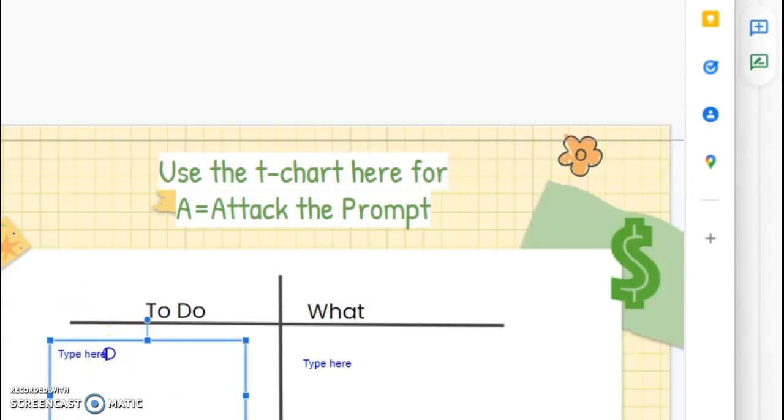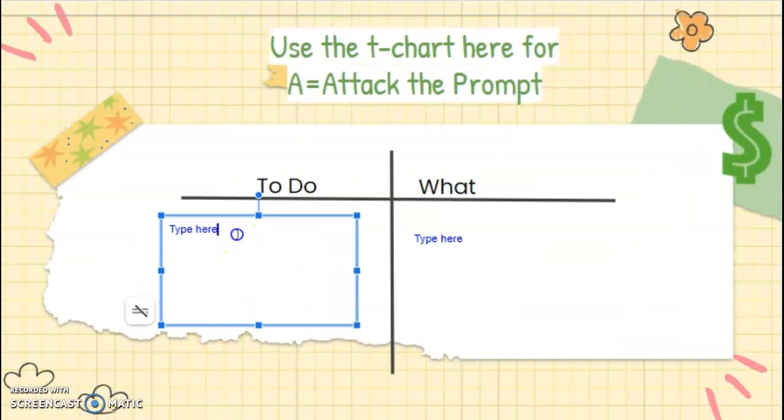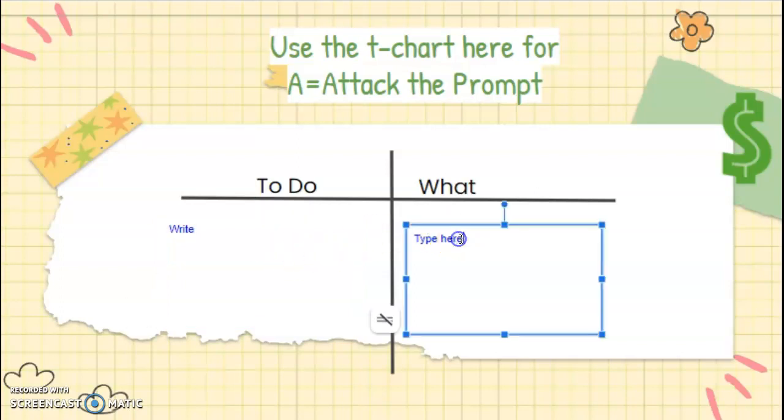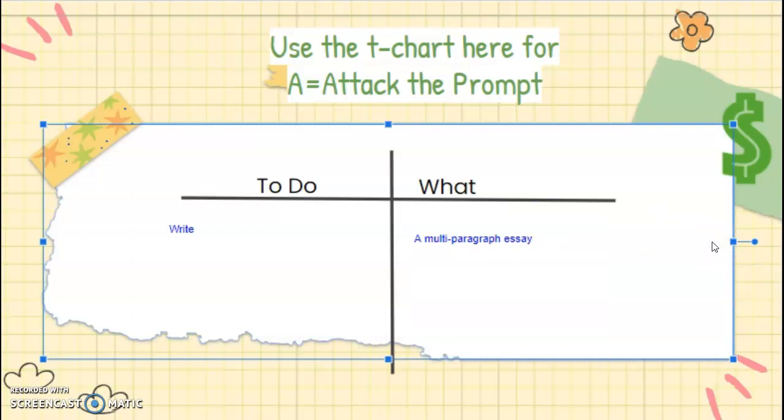So we go back to here. See where it says type here? I'm going to fix the screen so you guys can see the whole thing. Go ahead and get rid of where it says type here. You're going to write the word write on what? You're going to go ahead and write a multi-paragraph essay. That's it. Okay. You're going to do that for each of the verbs that we identified together in class.